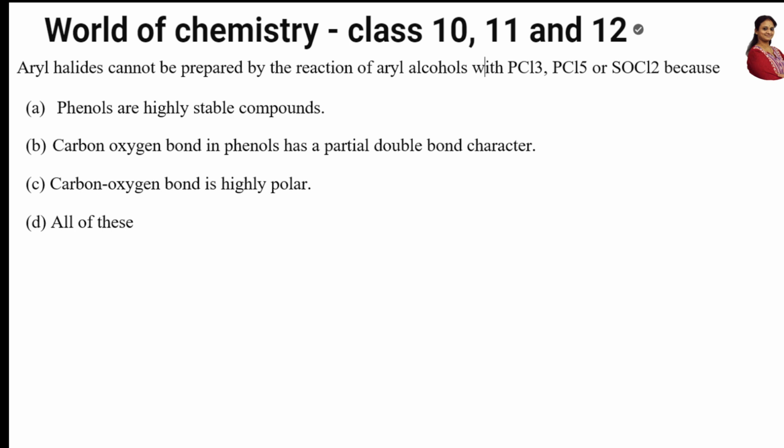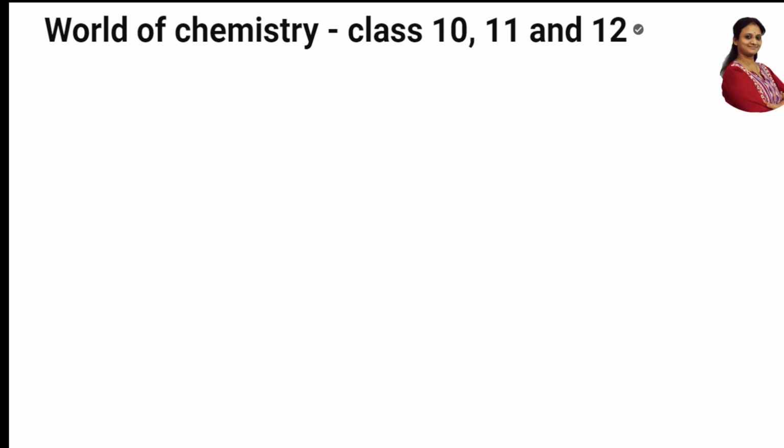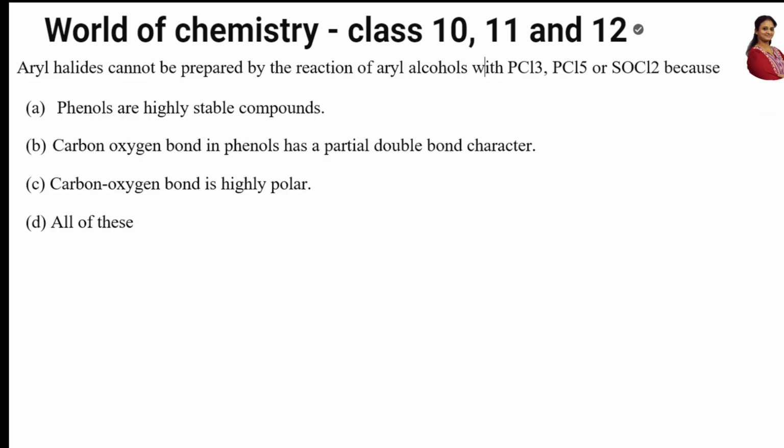Okay. First of all, aryl halides. So now remember, one concept only I should remember. What is that? Aryl halides are resonance stabilized. Correct, na? So let us rule out one. Phenols are highly stable compounds. Phenol, carbon oxygen bond in phenol has a partial double bond character. Okay. Carbon oxygen bond is highly polar. Simple.